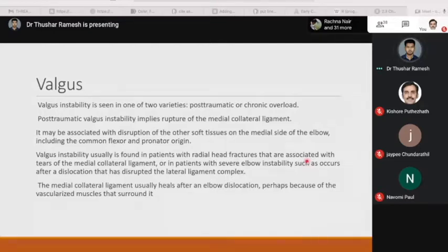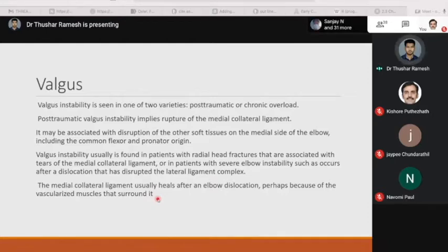Valgus instability is usually found in patients with radial head fractures and is usually associated with tears of the medial collateral ligament, or in patients with severe elbow instability, such as occurs after a dislocation that has disrupted the lateral ligament complex. The medial collateral ligament usually heals after the elbow dislocation, perhaps because of the vascularized muscle that surrounds it.